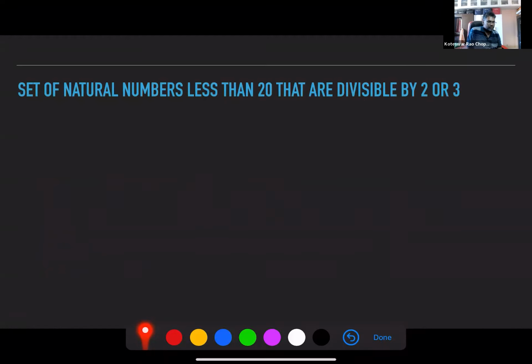So let's take this set. If you have a set A of natural numbers less than 20 that are either divisible by 2 or 3, you have this set.